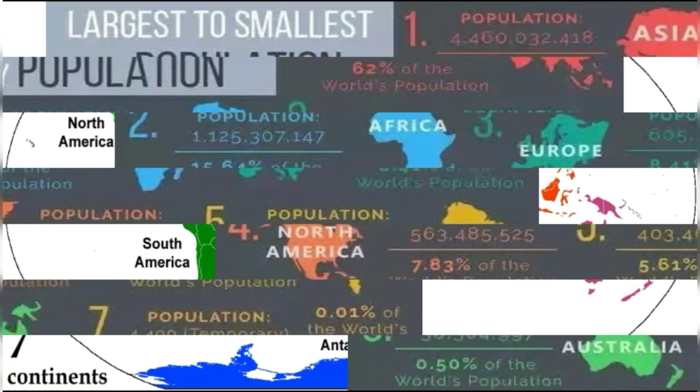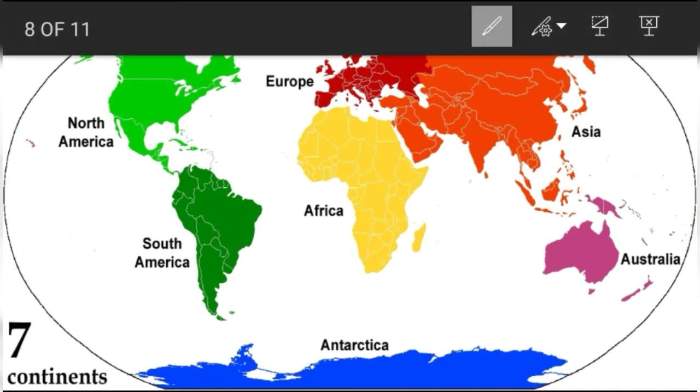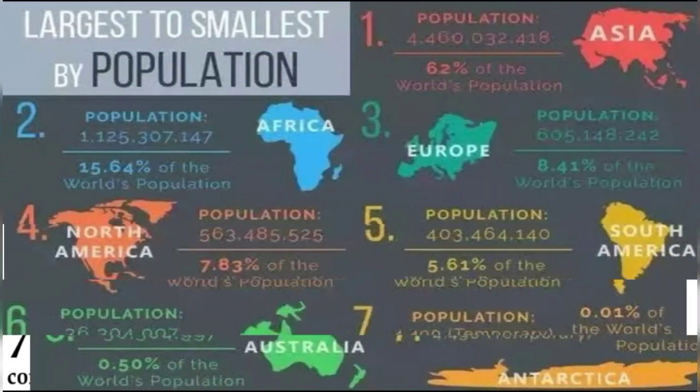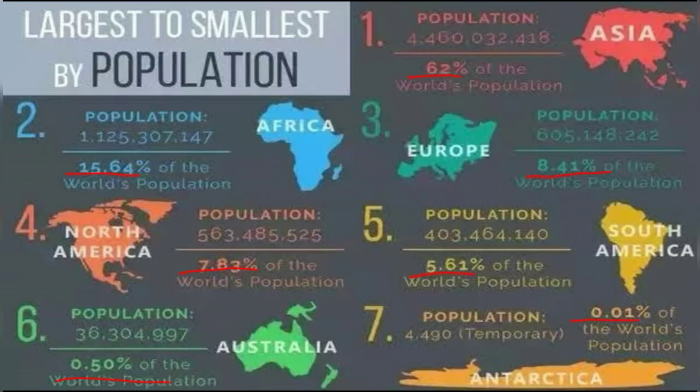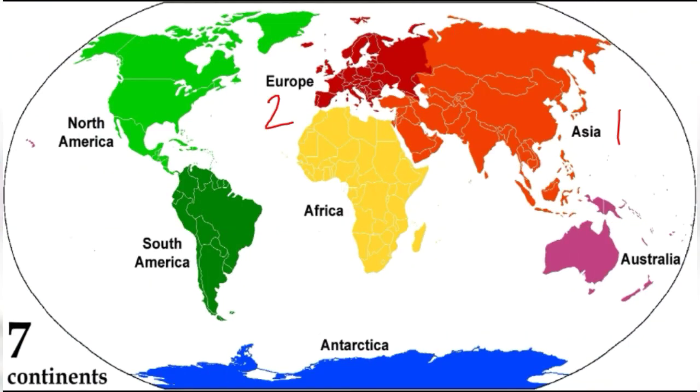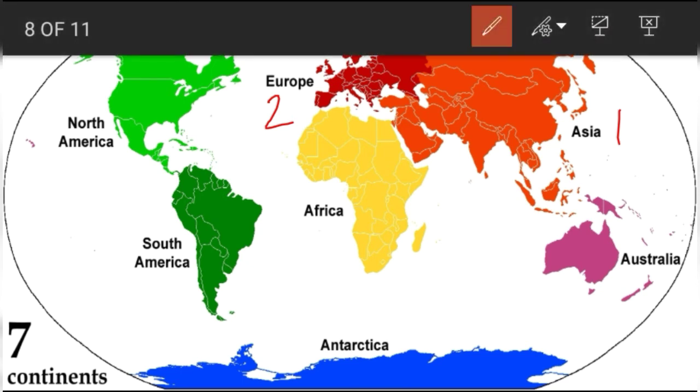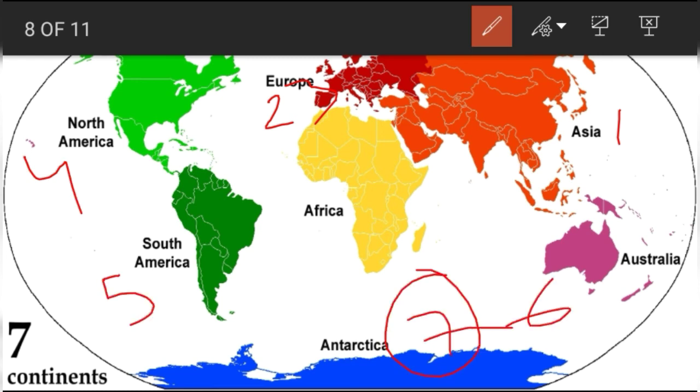Now we are going to remember these facts. Asia is the most populous continent and also the largest continent in the world. First Asia, second Africa, third Europe, fourth North America, fifth South America, sixth Australia, and the last Antarctica.